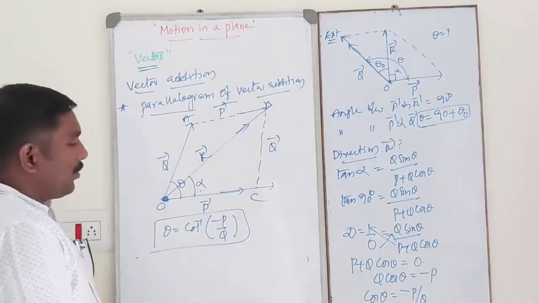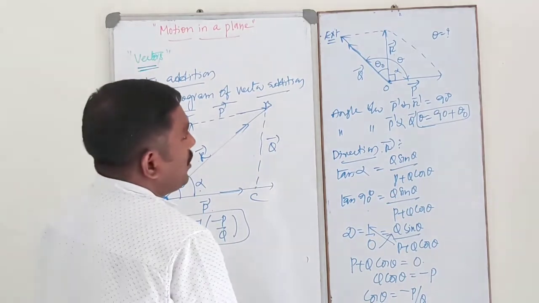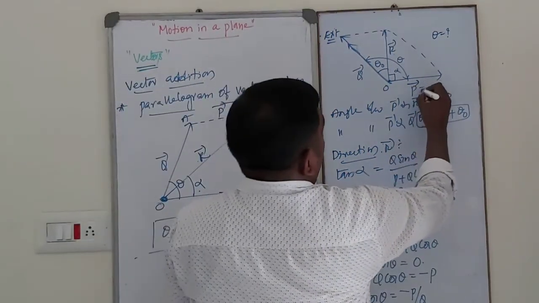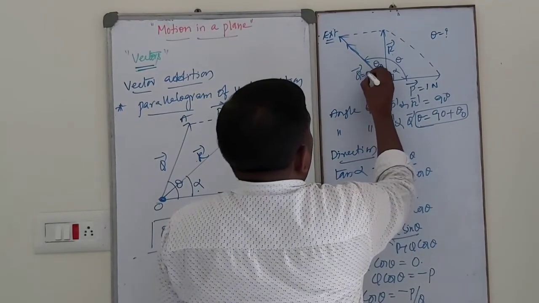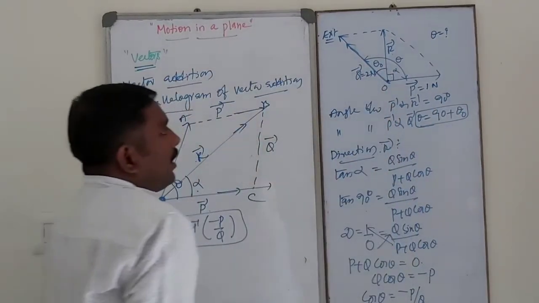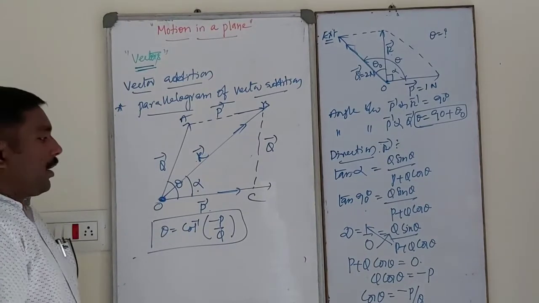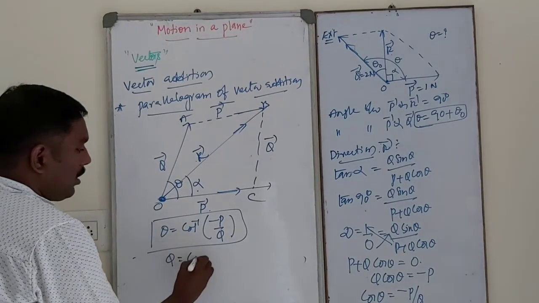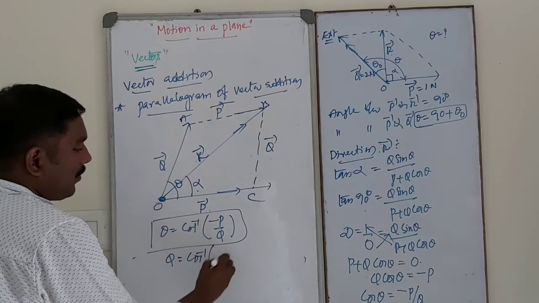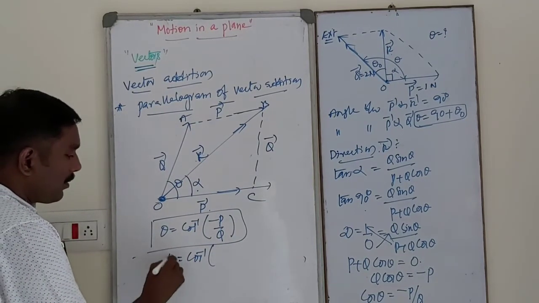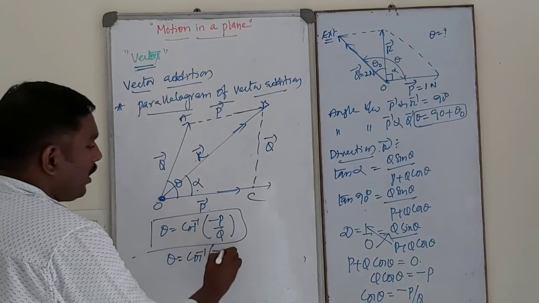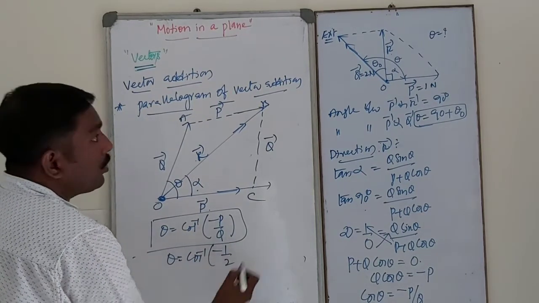Suppose, dear students, I take vector P equal to 1 Newton, vector Q equal to 2 Newton. Then what is the angle between P and Q? By using this formula, theta is equal to cos inverse of minus 1 by what is the value of Q? 2.